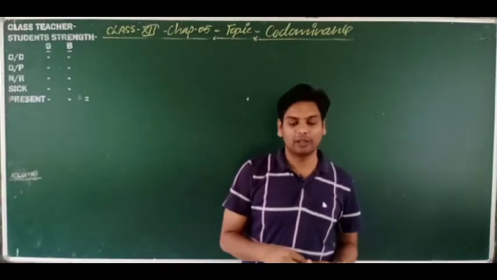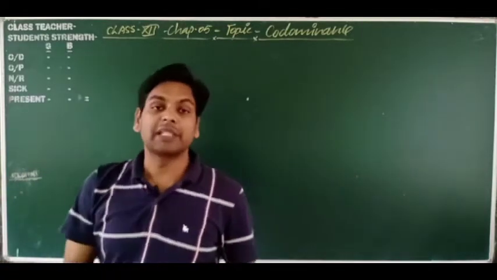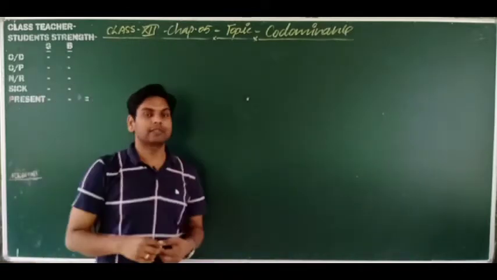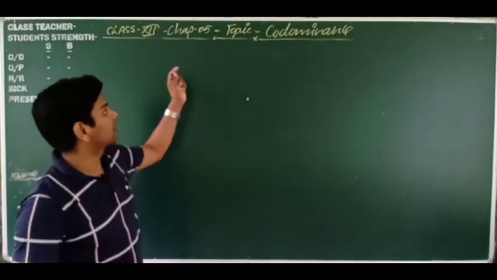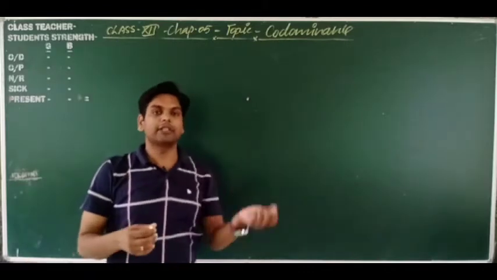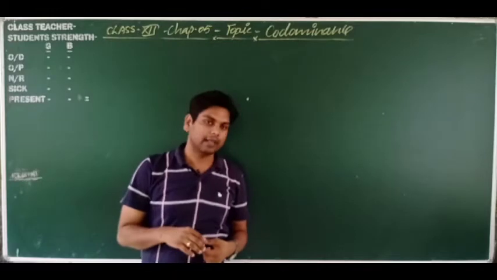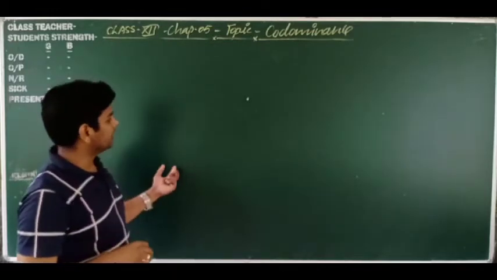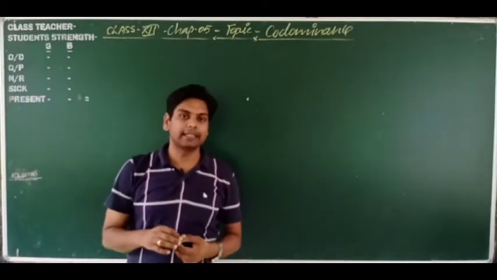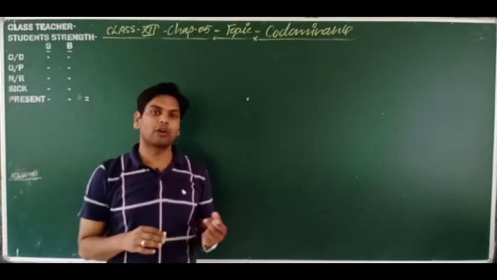This is the video series of chapter number 5, the principle of inheritance and variation. Dear students, in this video we are going to discuss the next topic, codominance. In earlier videos we have discussed the law of dominance, law of segregation and incomplete dominance. So what is codominance? It is another exception of monogenic inheritance, or the exception of the law of dominance.